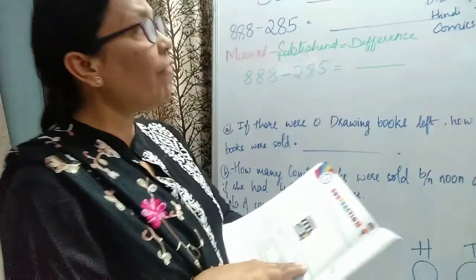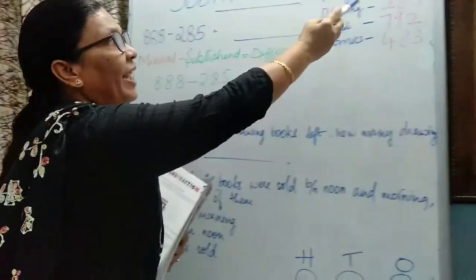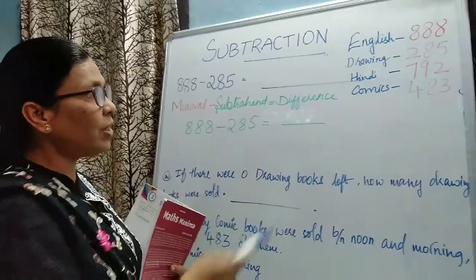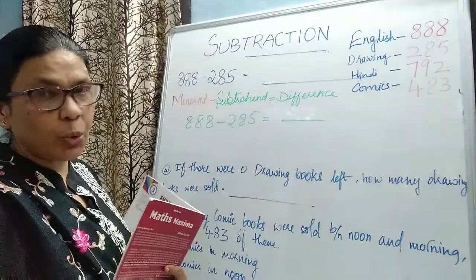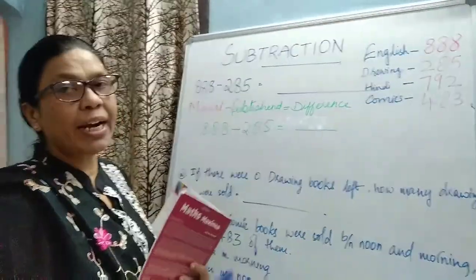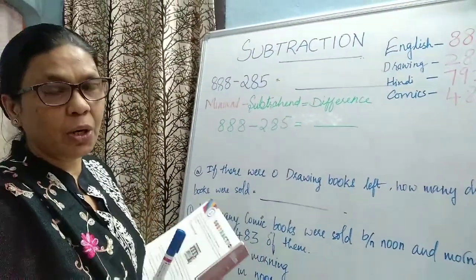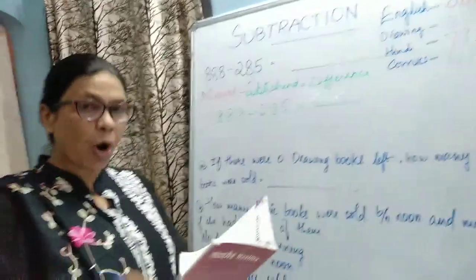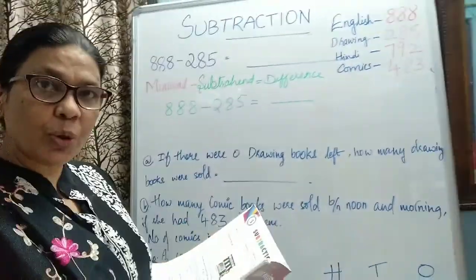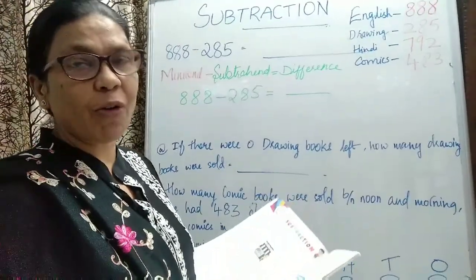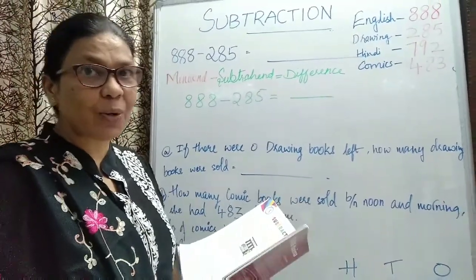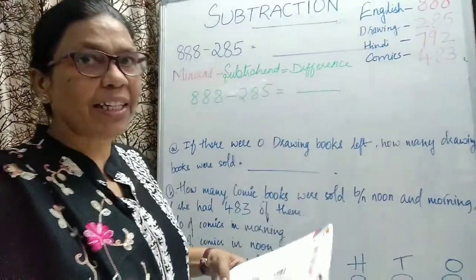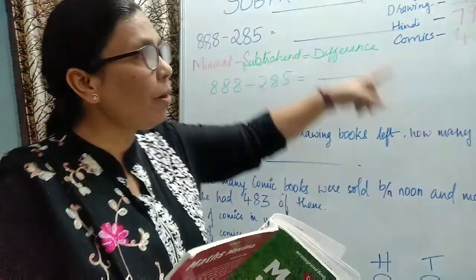She took with her 888 English books, 285 drawing books, 792 Hindi books, and 483 comics. Okay, comics are the story books with the pictures. Okay, all this she has taken with her to a place to sell from morning to evening. So she went for a sale there. She started her shop with so many books.